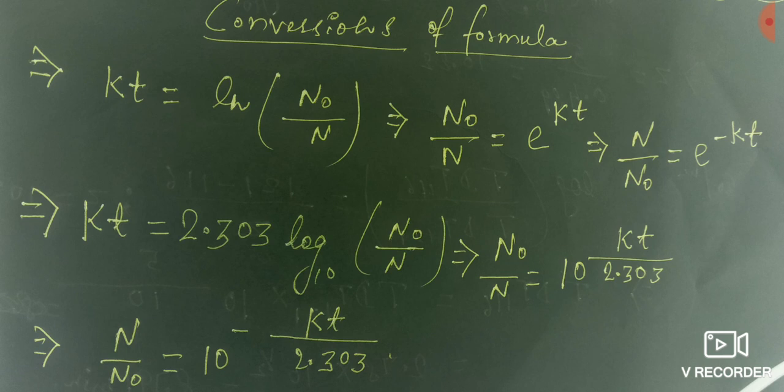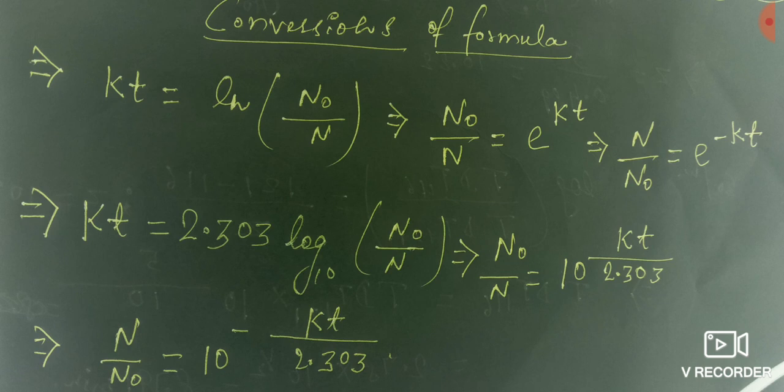And friends, in the second equation you see that Kt is equal to 2.303 log base 10 n naught by n. I have shown you the unit conversion from ln to log base 10, that is, you have to multiply by 2.303. So n naught by n is equal to 10 to the power Kt divided by 2.303. And here also, initially I have written n naught by n.